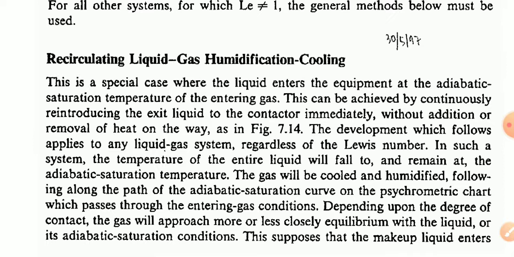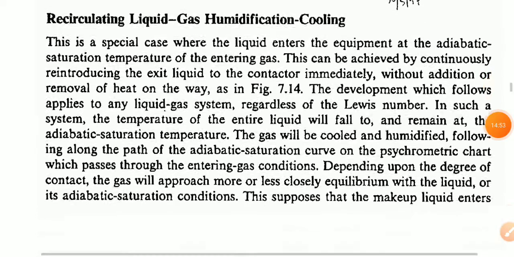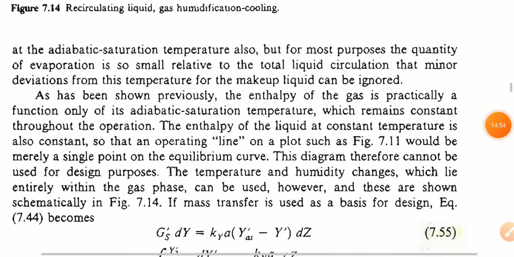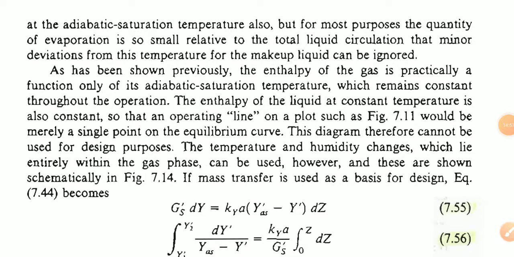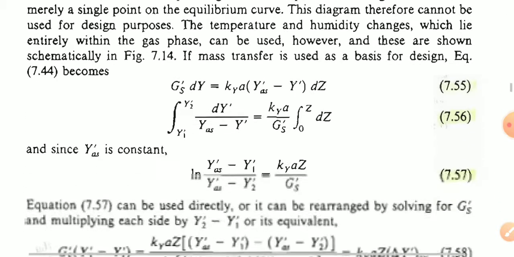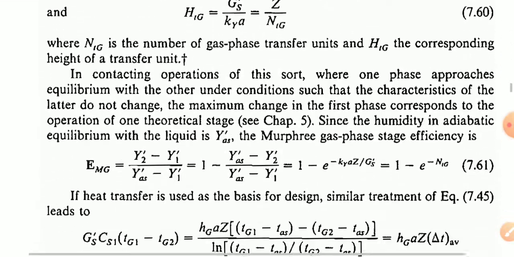Depending on the degree of contact, the gas will approach more or less closely equilibrium with the liquid. Under adiabatic saturation conditions this theory applies. This supposes that the makeup liquid enters at the adiabatic saturation temperature. That is all the discussion of this theory and the derivation.